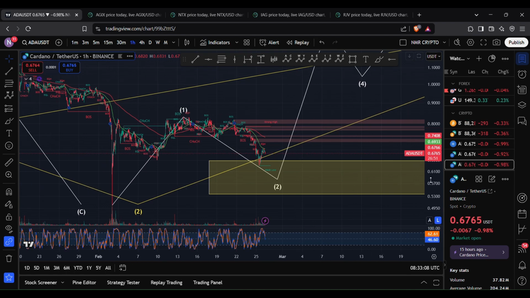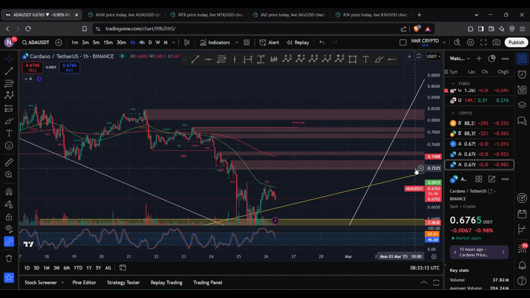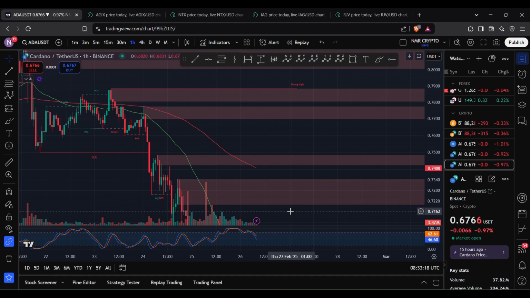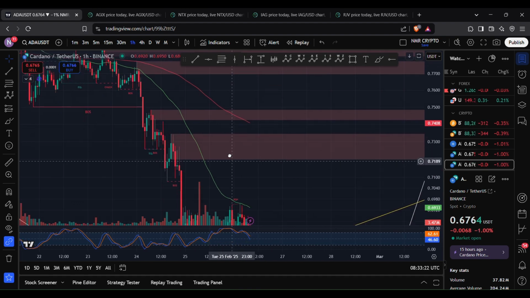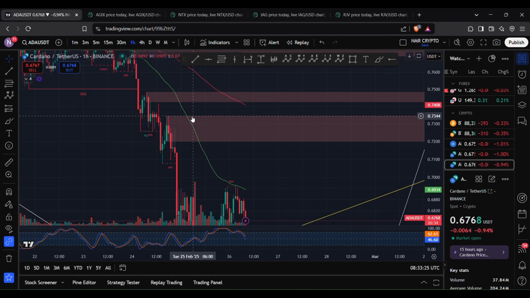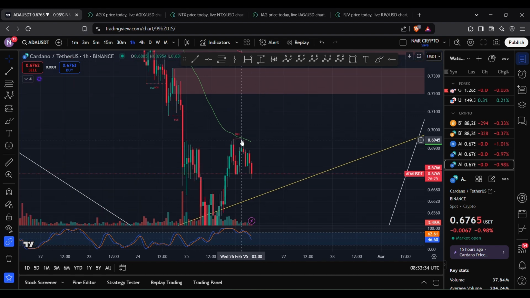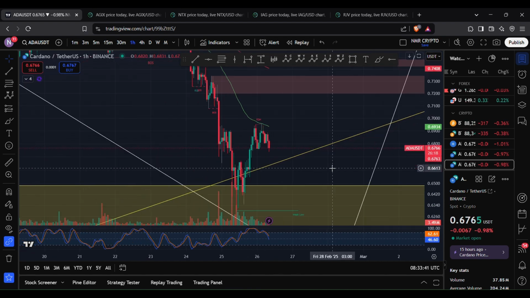Now, we have seen the price of Cardano ADA retest that 50 EMA level, and in my previous video we did talk about two key levels to be keeping an eye on, one of which was the fair value gap sitting between 72 cents and 73 cents, and the other key level was the 50 EMA, which was sitting within our fair value gap during the time of recording. Now, since then we have seen a sharp drop on our 50 EMA, and we've seen the price of Cardano ADA retest that 50 EMA, find rejection twice, and now it looks like we're on the move to the downside.